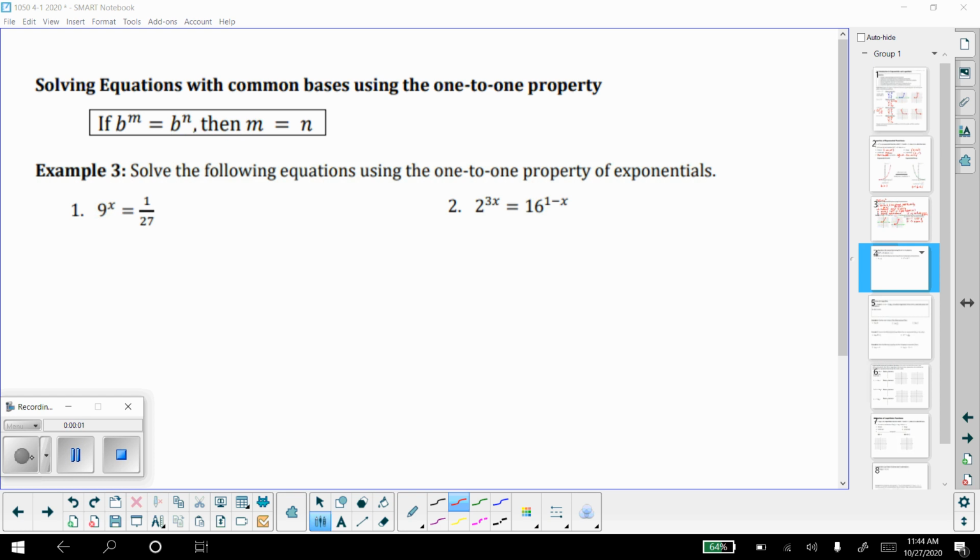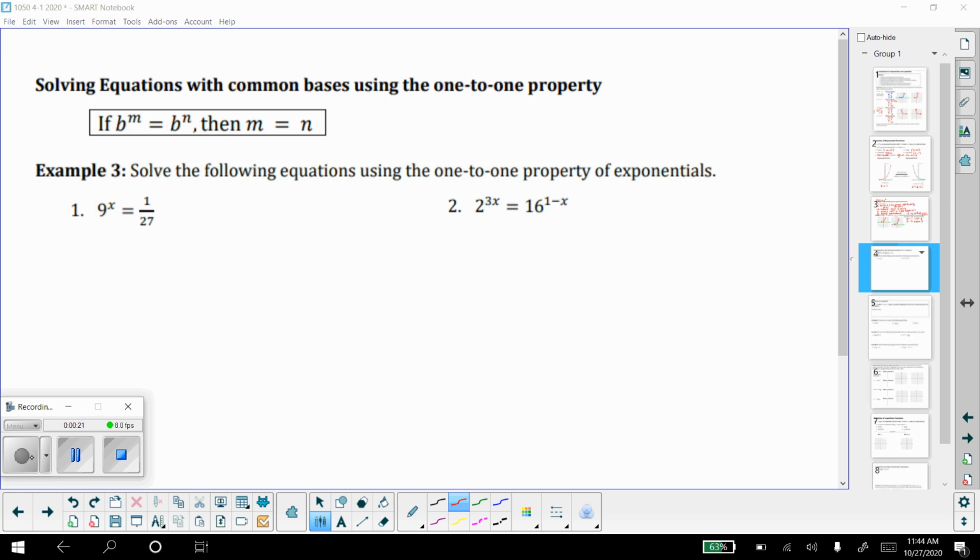We looked at the one-to-one property earlier, but let's review it. So the one-to-one property says that if b to a power equals b to a power, then those powers have to be equal in order for the same base with an exponent to be equal.